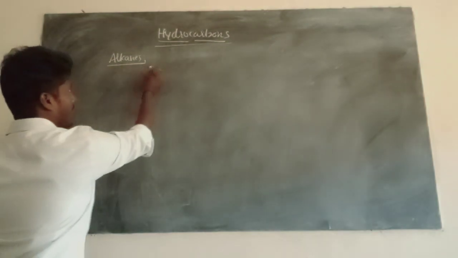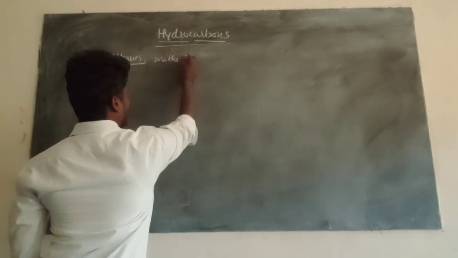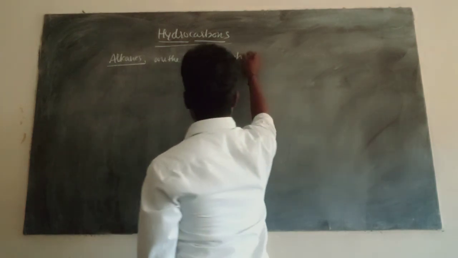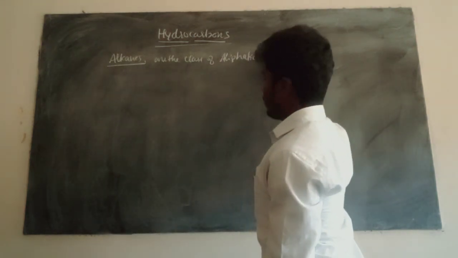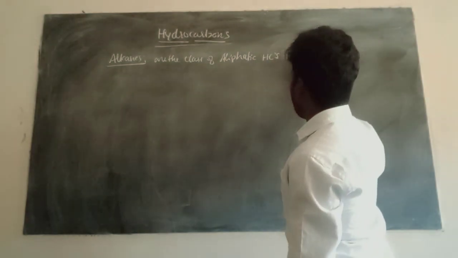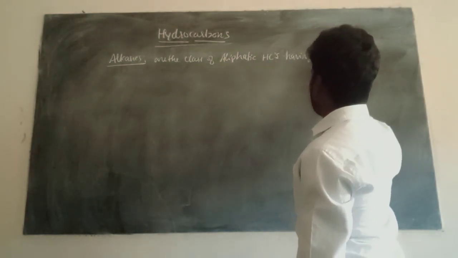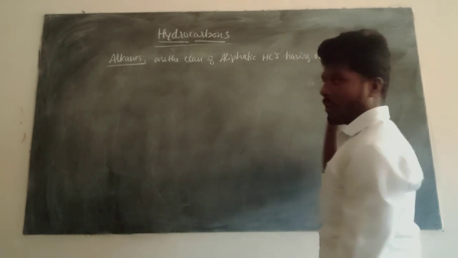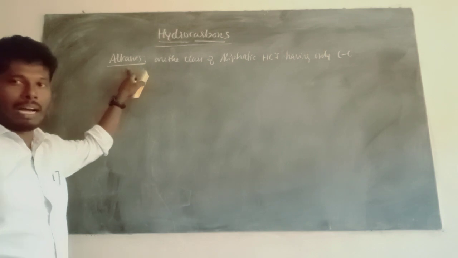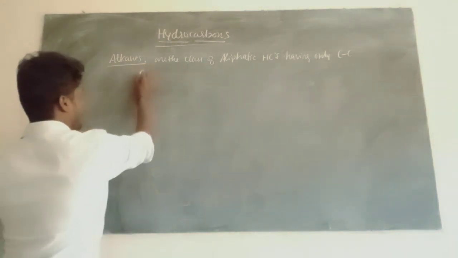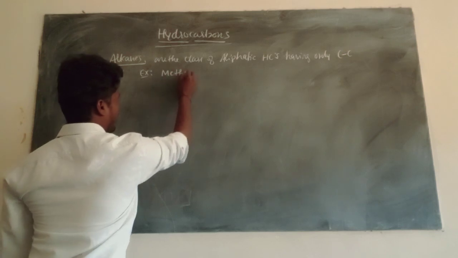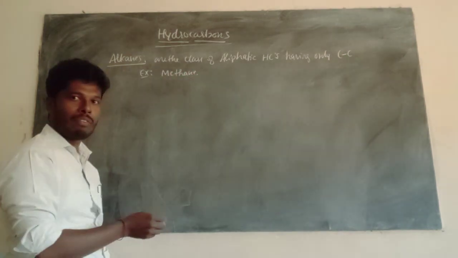Alkanes are the class of aliphatic hydrocarbons having only carbon-carbon single bonds. Only what? Carbon-carbon single bonds. That we call alkanes. So an example for alkanes is methane, where the molecular formula is